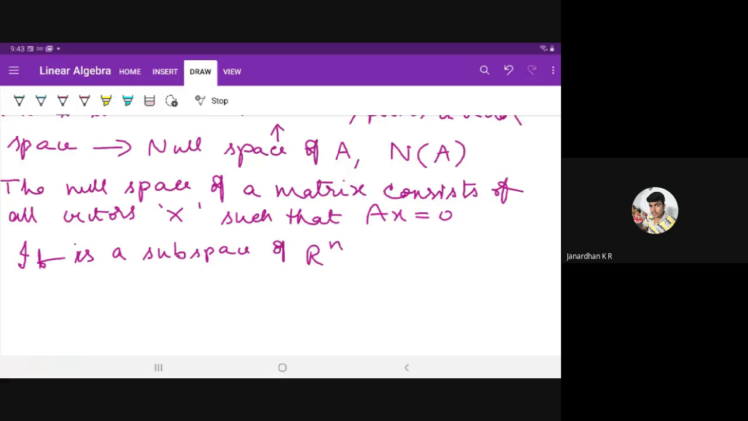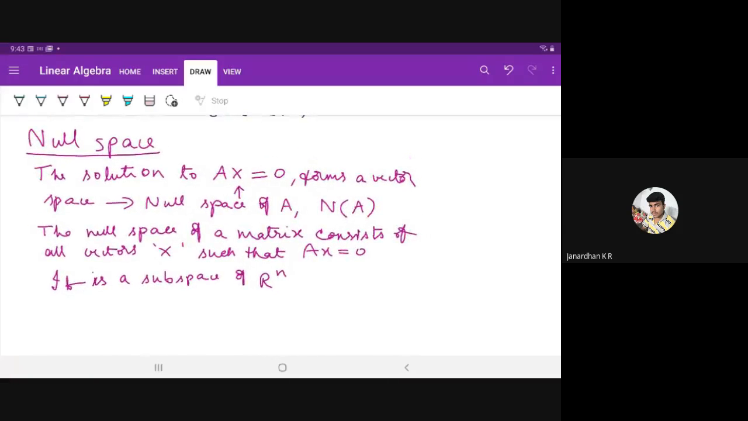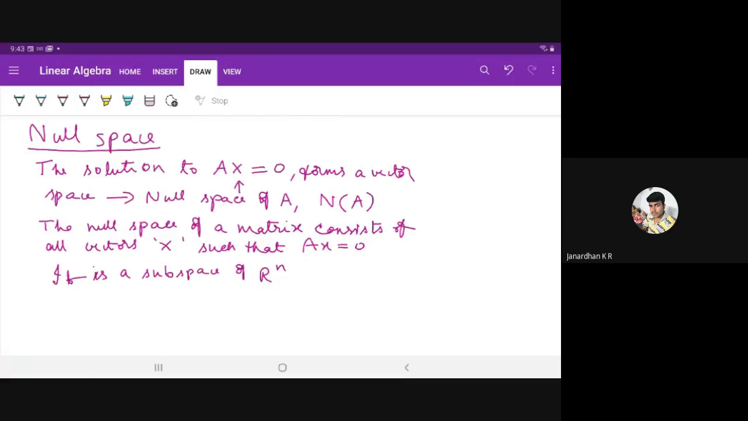Now quickly write down one note. This will give you complete clarity about the difference between null space and the vector space. Write down one note and then we'll solve some problems.